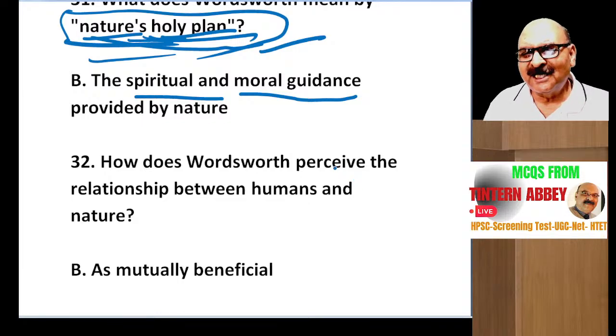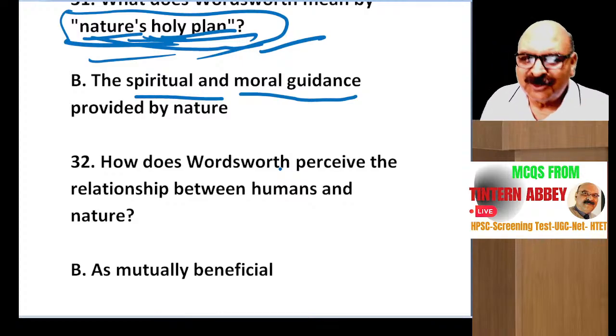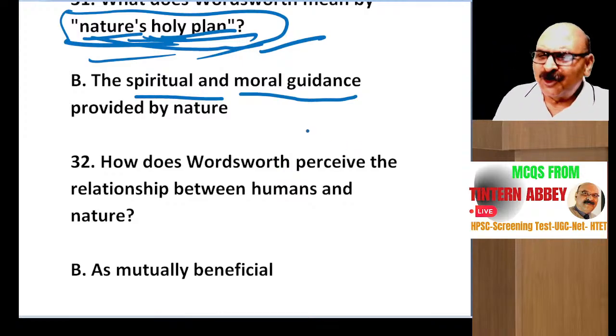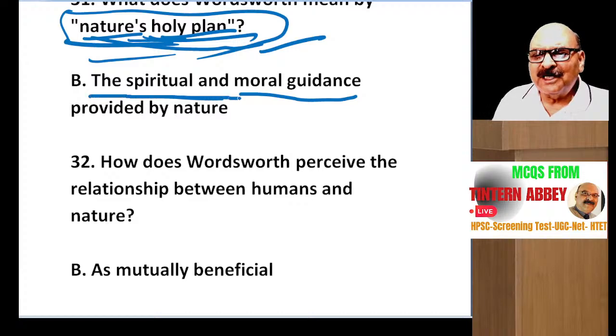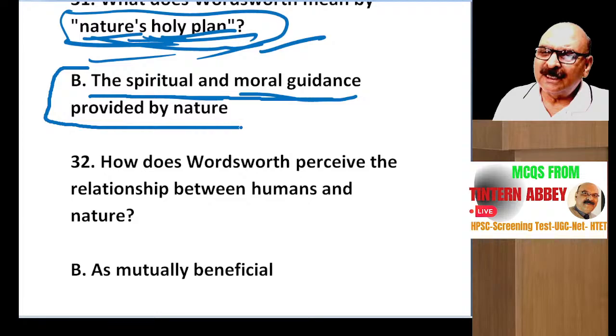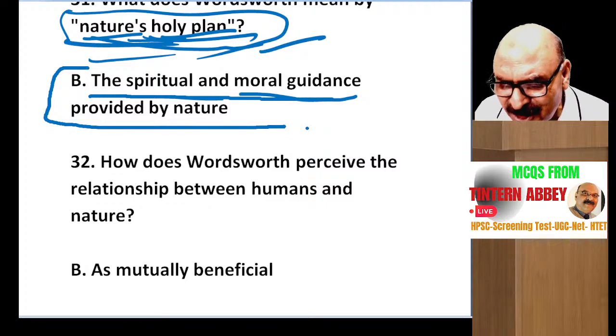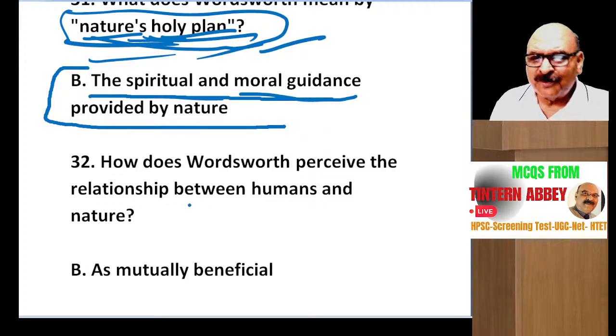There is no reasoning. If you apply reasoning to Wordsworth's poetry, I cannot see nature. Nature is there, world of grass, world of mountains, world of rivers, everything, leaves and grass. This is nature. Even stones lying here and there are a part of nature. We are also a part of nature, so everybody is a part of nature.